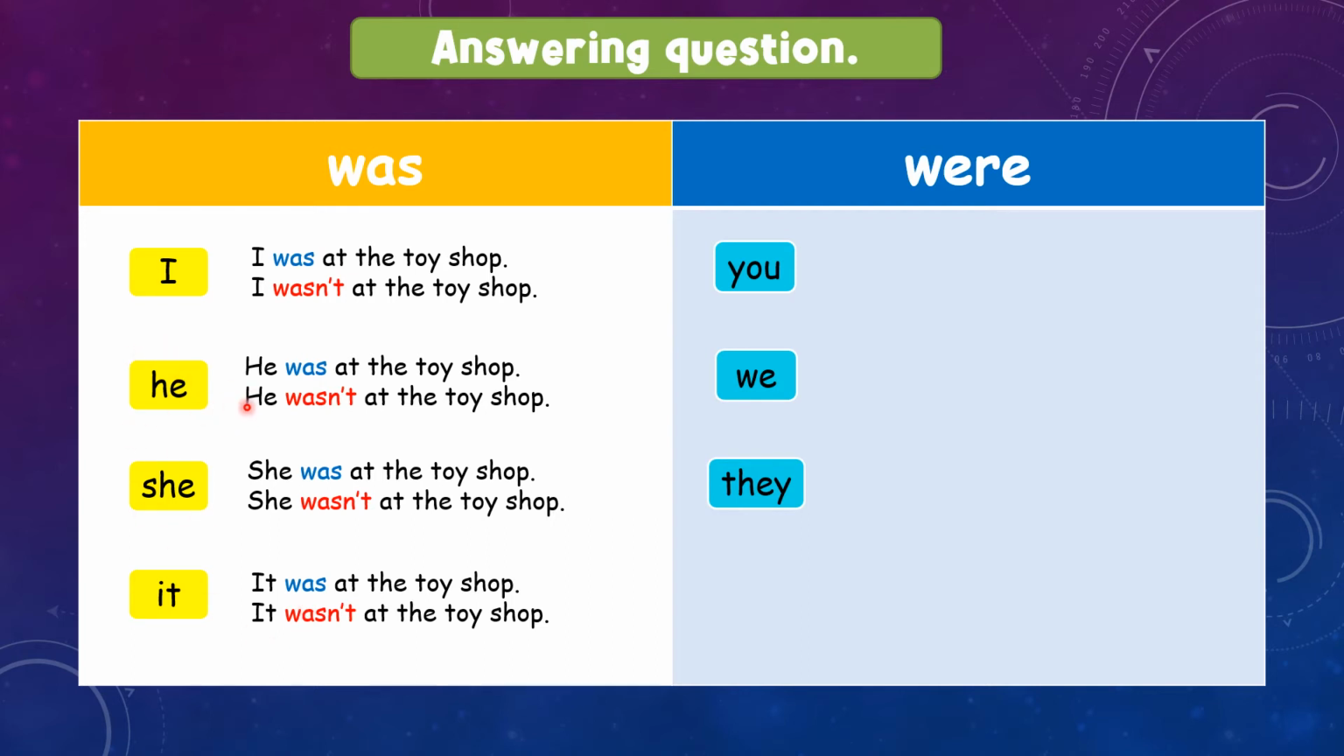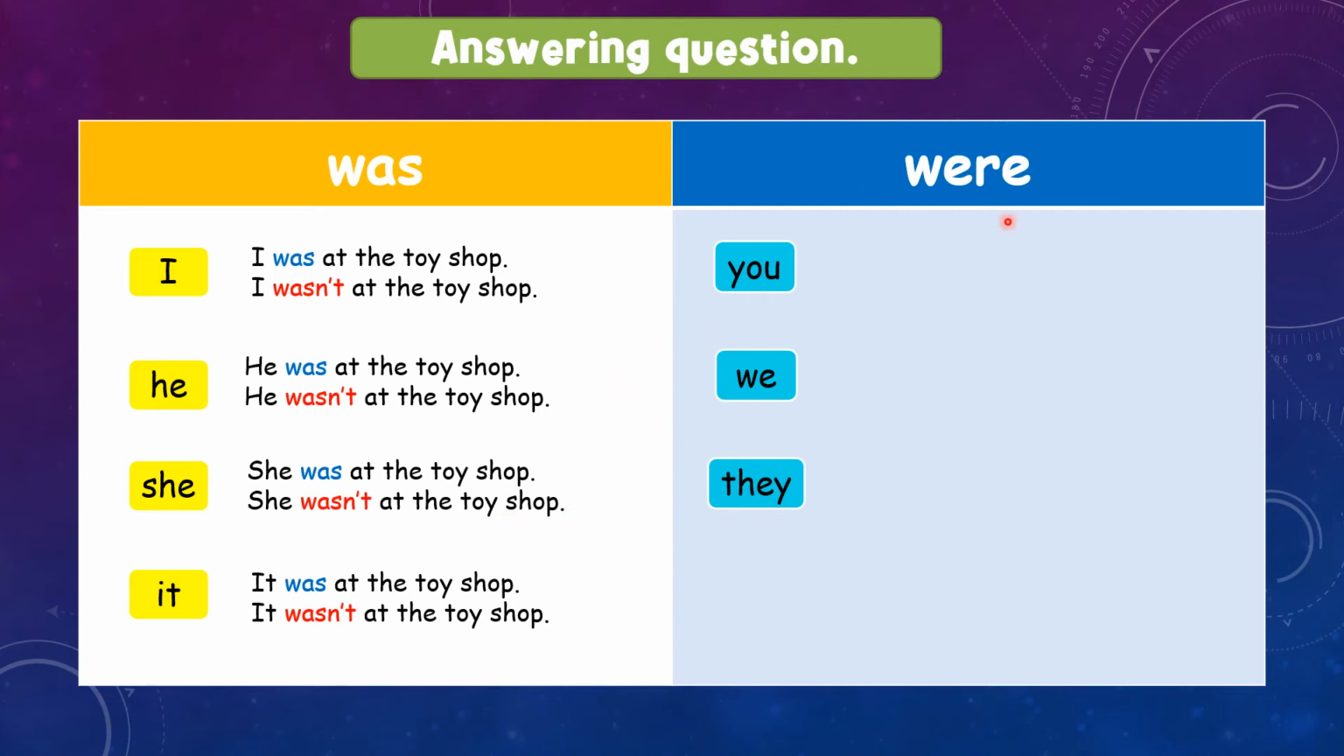If you find a sentence that say maybe he, Ali means he. Ali was at the toy shop. Ali wasn't at the toy shop. If she, for example, Diana was at the toy shop. Diana wasn't at the toy shop.